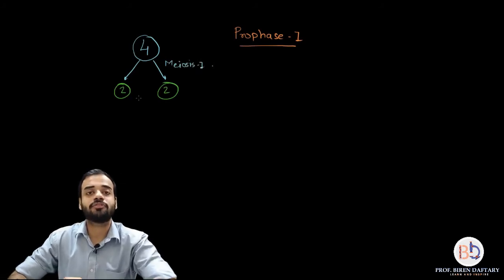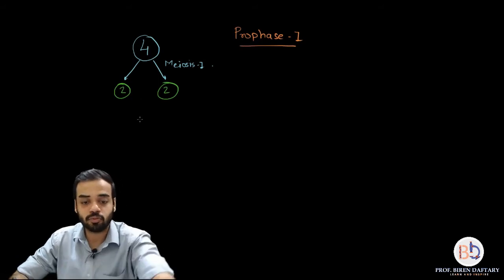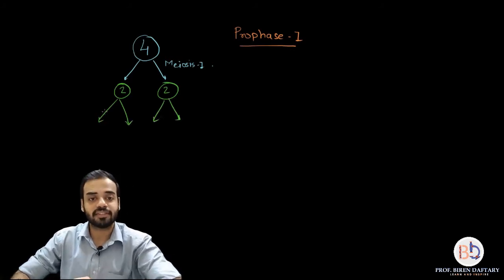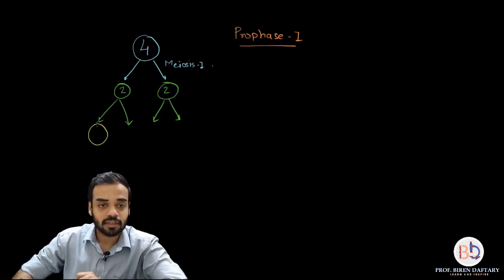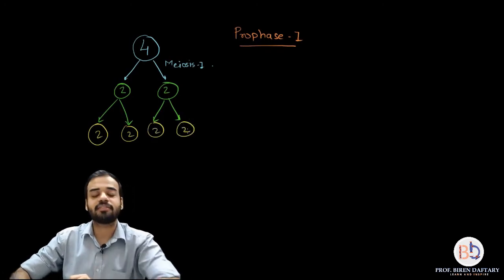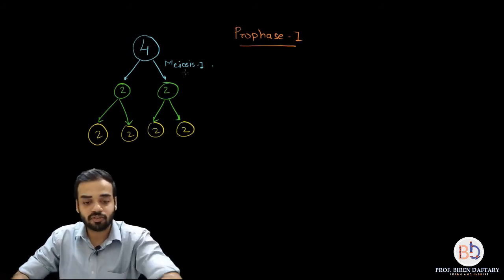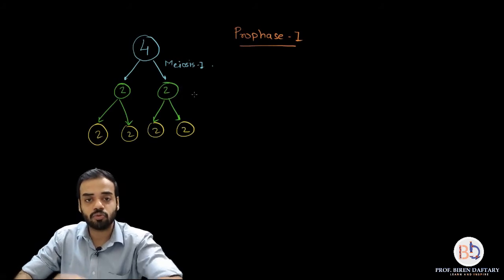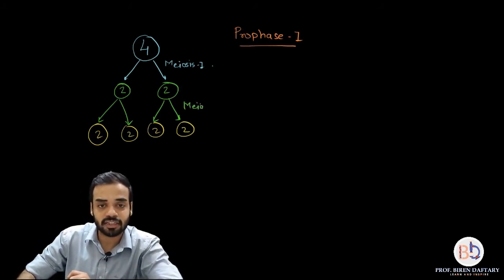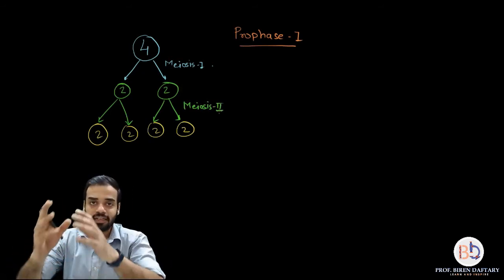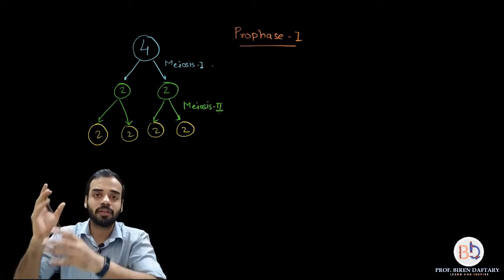After meiosis 1 the second step is called meiosis 2. In meiosis 2, each daughter cell is further going to divide to give daughter cells, and each of these daughter cells are going to have 2 chromosomes. So in the second meiotic division, the chromosome numbers are not again reducing by half. Meiosis 2 is not a reductional division, it is an equational division. So meiosis 2 is similar to mitosis. All this I have already taught in the lectures which I have put in the playlist called cell division.